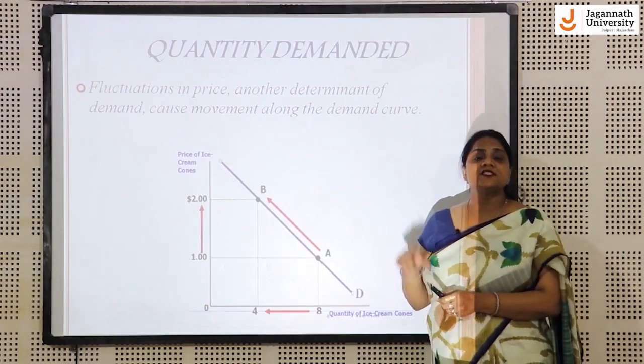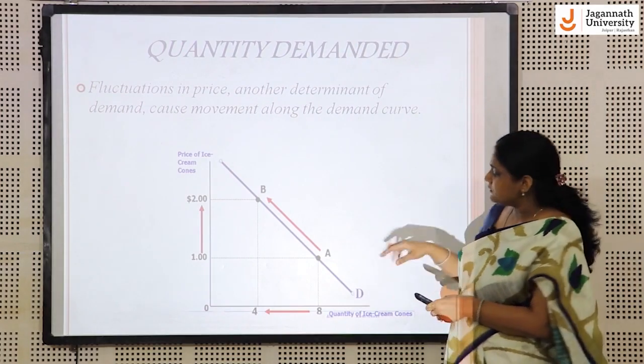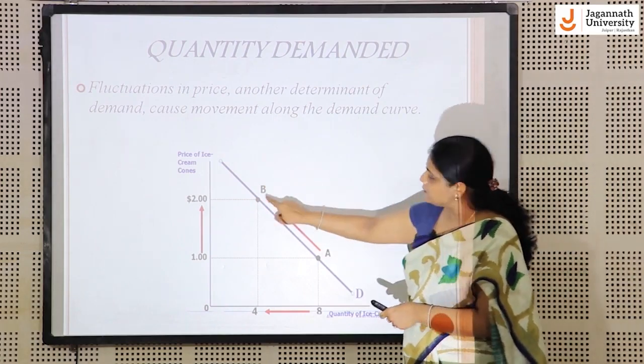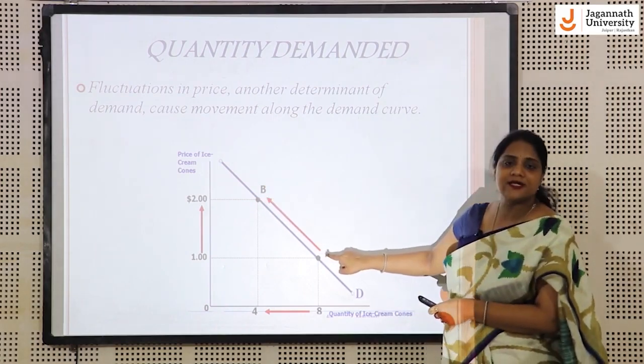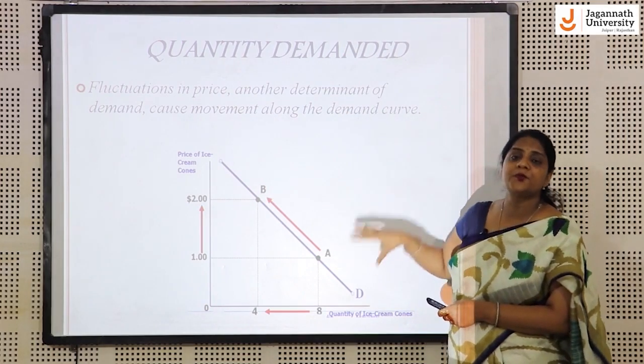Second is change in quantity demanded. Change in quantity demanded is due to price. If you see this demand curve, if the demand of a product changes from A to B or B to A, then it is along the demand curve, and it is called a change in quantity demanded, and it is due to price.